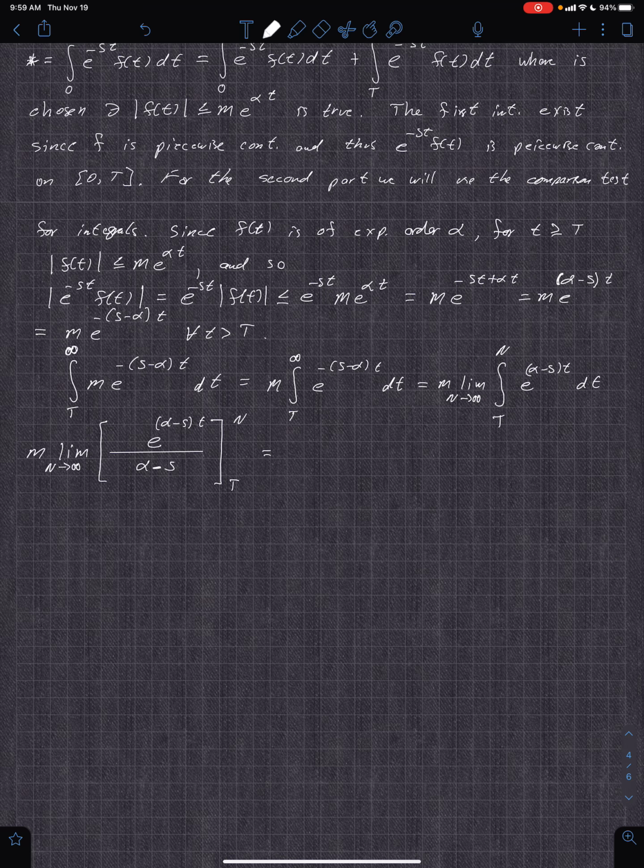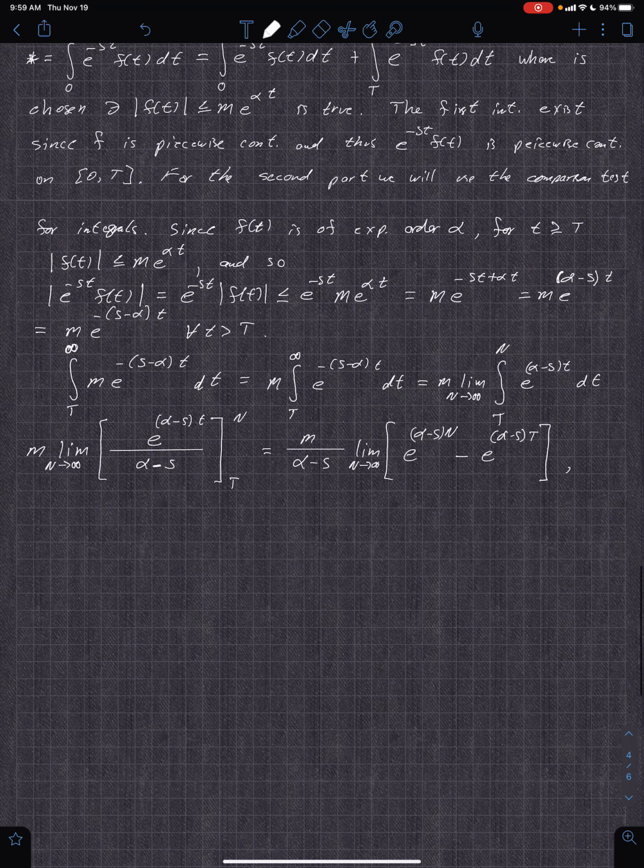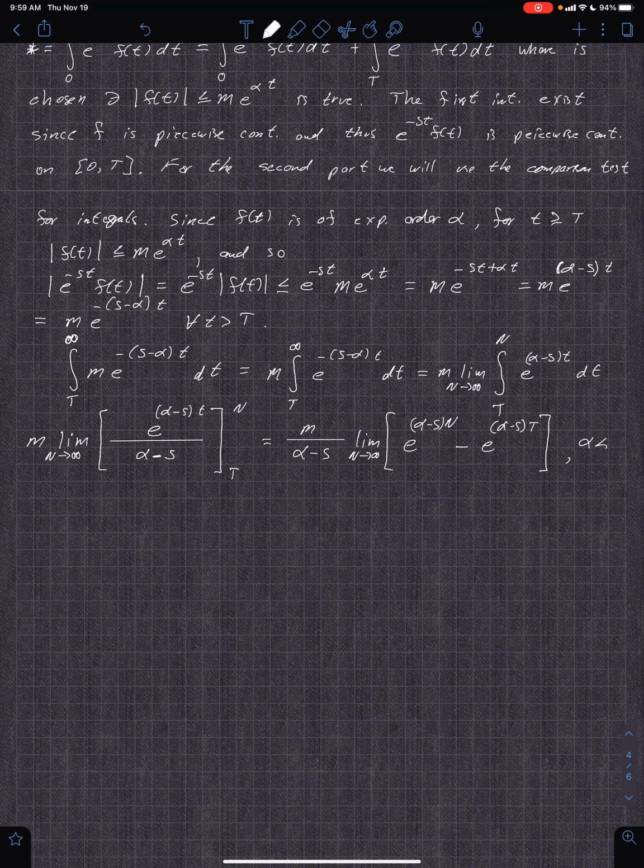So we continue to simplify. We can factor out the alpha minus s, and then that's just the limit as n approaches infinity of e to the alpha minus s times n minus e to the alpha minus s times T. All right, and then for alpha less than s, or s greater than alpha, alpha minus s is negative.